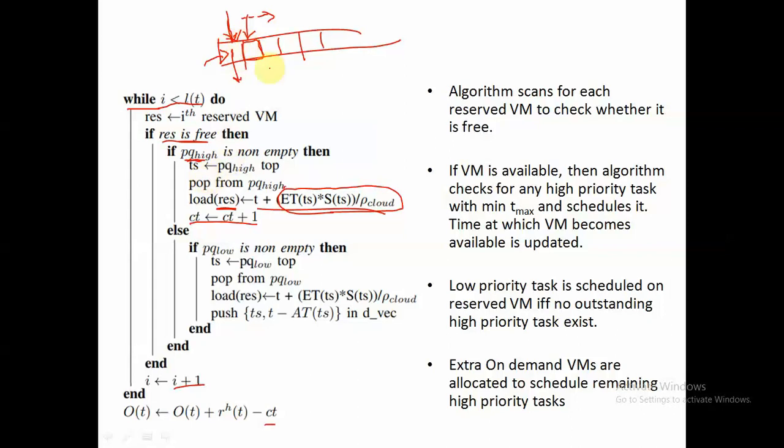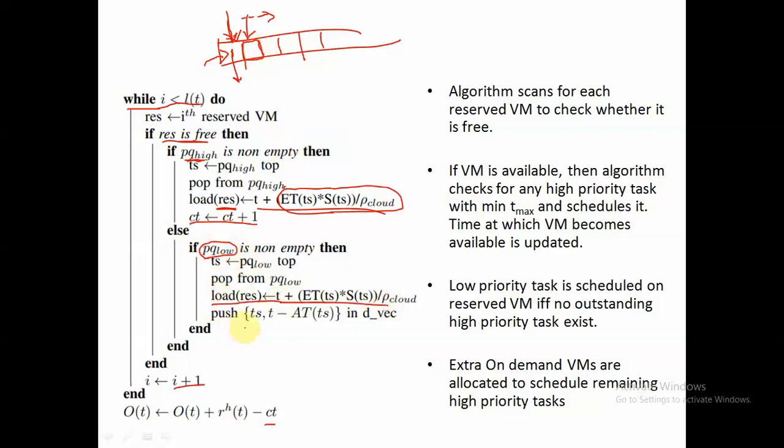But if it is not, let's say we have scheduled all the tasks present in our high priority min heap but have not reached the end of our reserved virtual machines, then we will see if our min heap of low priority requests is empty or not. If it is not empty, then we will schedule this low priority request onto that particular reserved virtual machine, and again the load of RES will be updated accordingly.